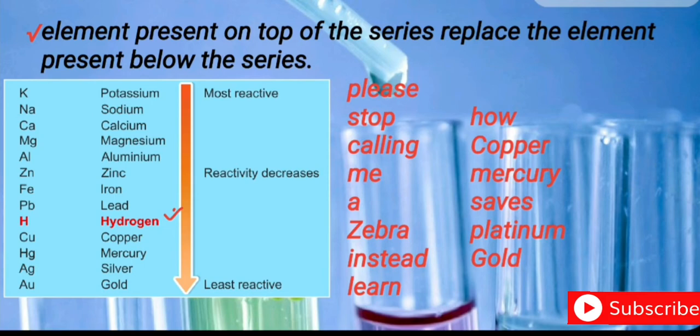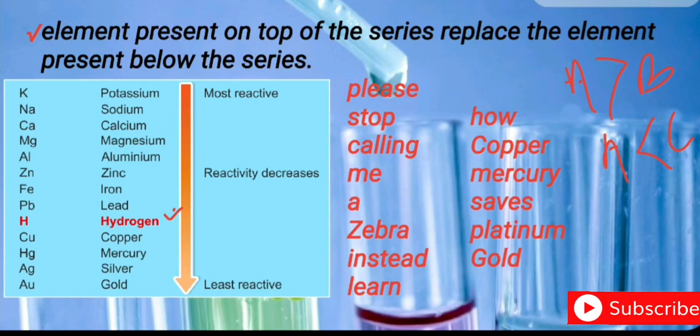We can say A is more reactive as compared to B. If B is not there, you cannot predict how reactive A is. For example, A may be more reactive than B, but A may be less reactive than C. Is it clear?